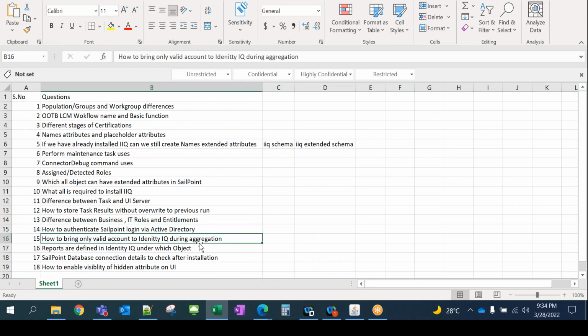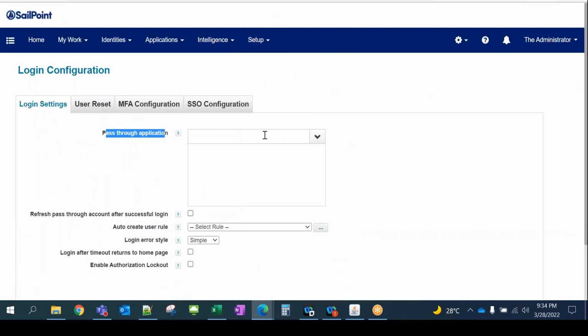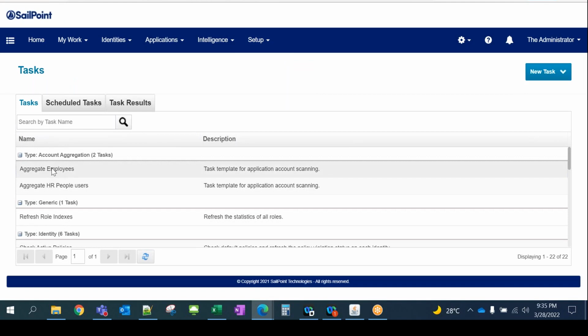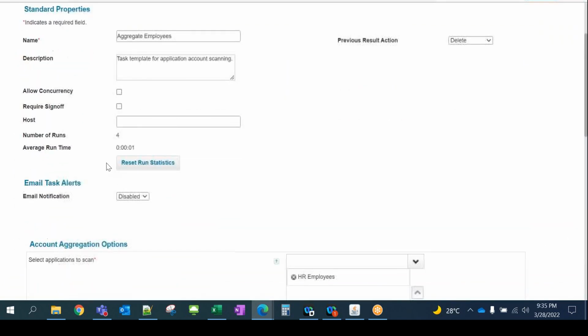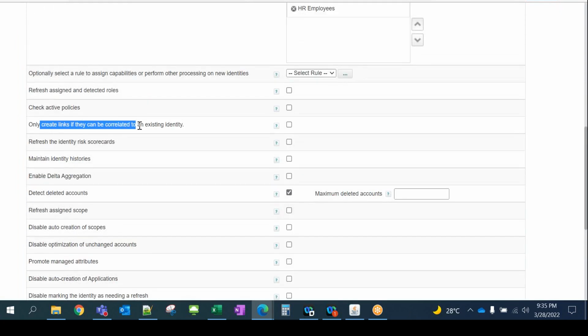How to bring only valid accounts into IdentityIQ during aggregation. During aggregation, how can we make sure only valid accounts will come to IdentityIQ? That is basically based on the aggregation task. This aggregation employees is a task, right? Under this one, you have this option: only create link if they can be correlated to the existing identity. It means if there's a correlation, if there's any mapping between identity and the target system, only then will it correlate. If there's no mapping present, in that case it's not going to fetch those accounts. Those are kind of invalid accounts. As soon as you select this option, it will work for you.